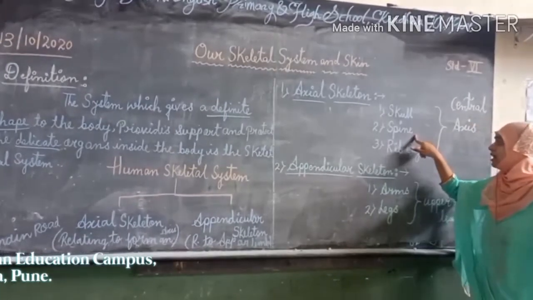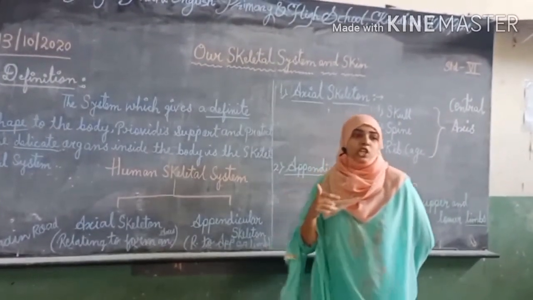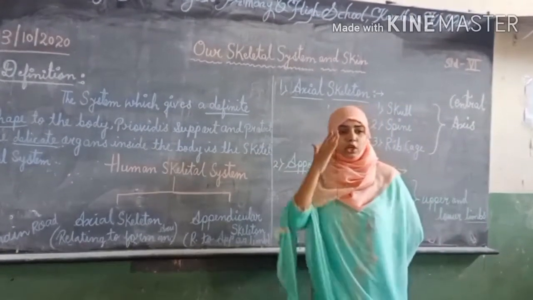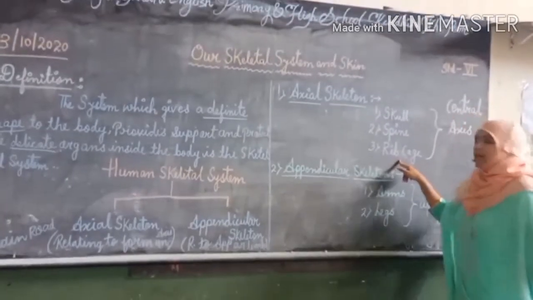Spine is the backbone of the human body, which gives a definite shape and the static position of the human skeleton system. Now the third one is the rib cage.